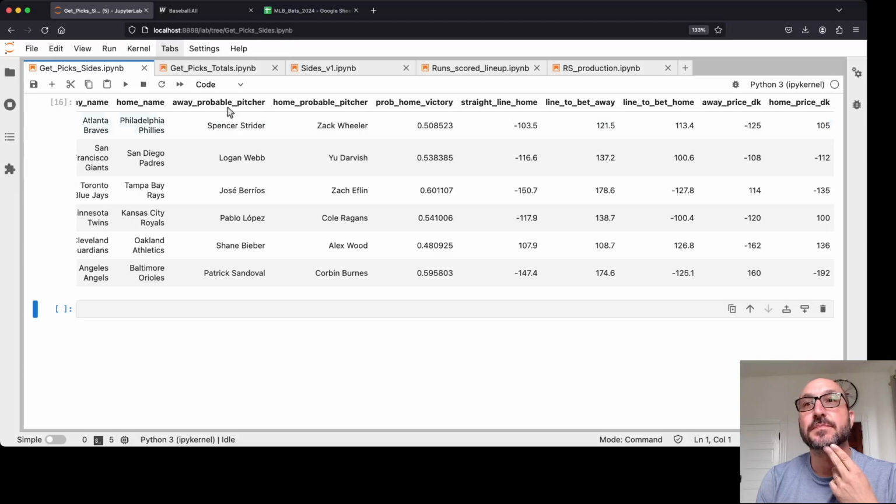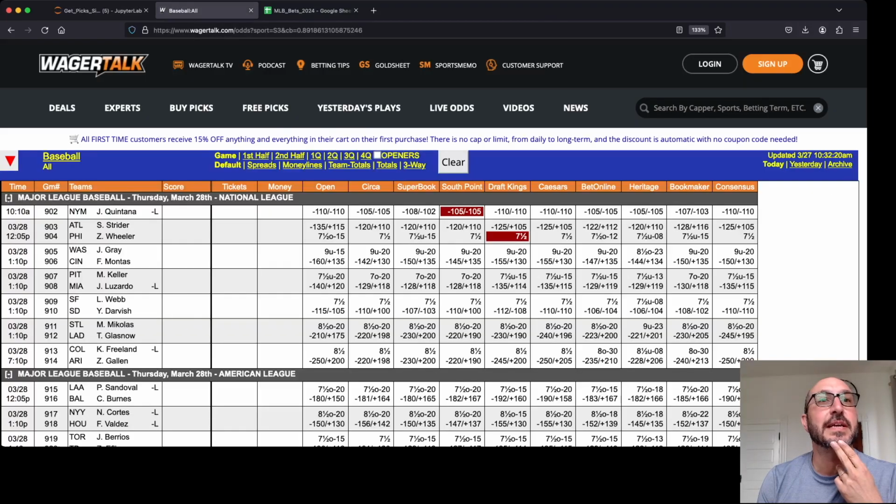Next, we're going to look at the Padres, and we need to get better than even money on the Padres. So looking at these odds, you see we are not able to get even money on the Padres. In fact, these even monies are actually for betting on the Giants because the Padres are the favorite here. So we're not going to be able to take that bet.